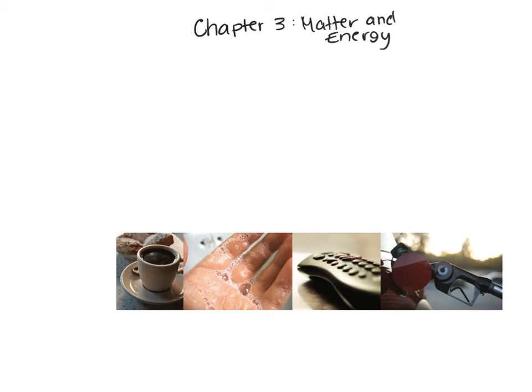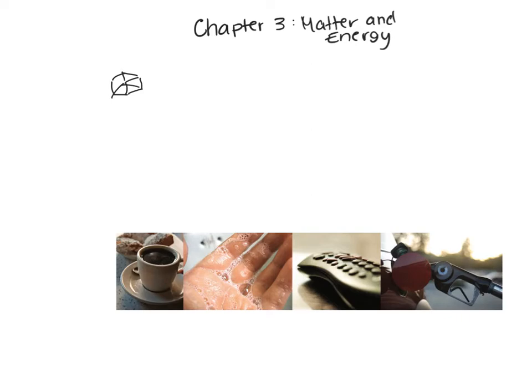So let's think of an example to tie together matter and energy right away. What happens to an ice cube when you place it in your hand? Let's say it's a really hot summer day, or you feel like grabbing ice out of the freezer and putting it in your water, your iced tea, whatever, and you put the ice cube in your hand really fast so that you can then transfer it to your glass. What happens to that ice cube when it's in your hand if you don't move it right away?